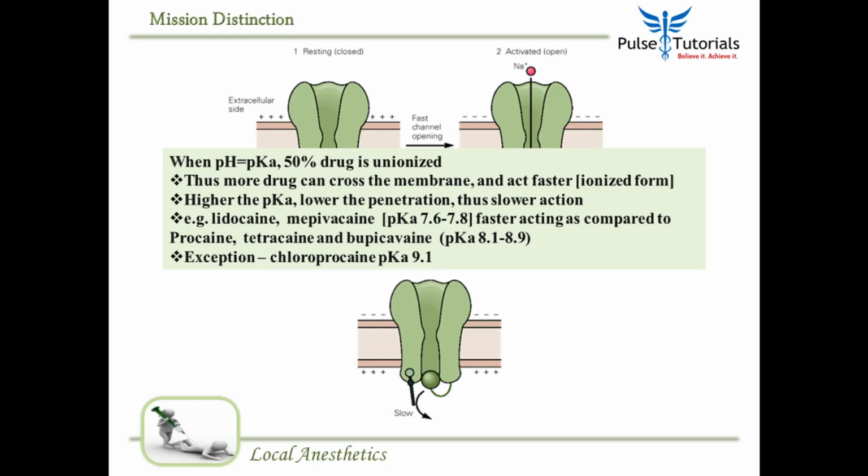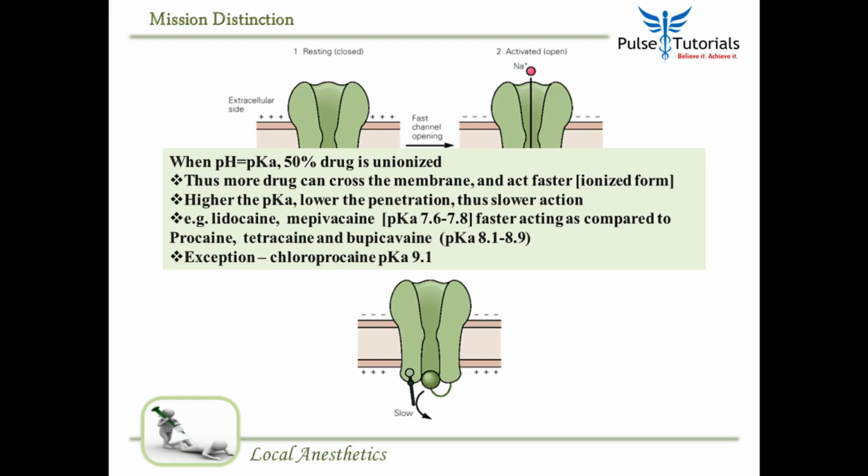Now, as the unionized drug crosses the cell membrane and enters inside the nerve cell, it becomes ionized, and then it blocks, or retards, the opening of the inactivation gate.